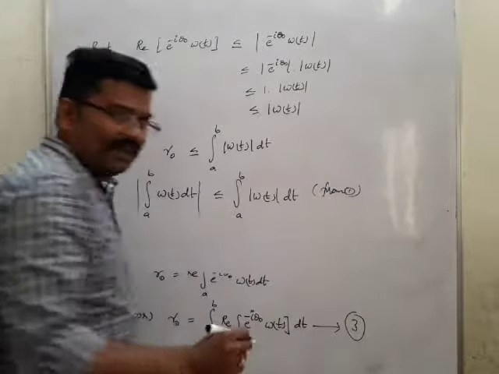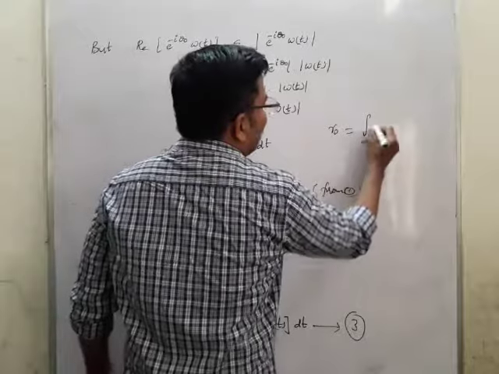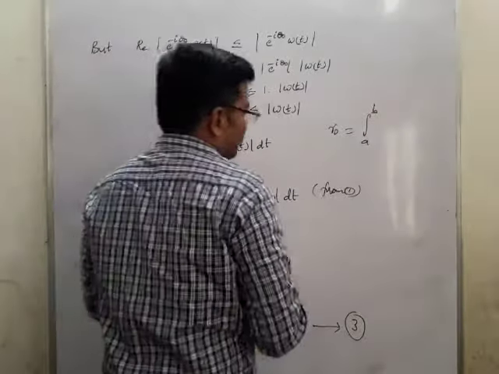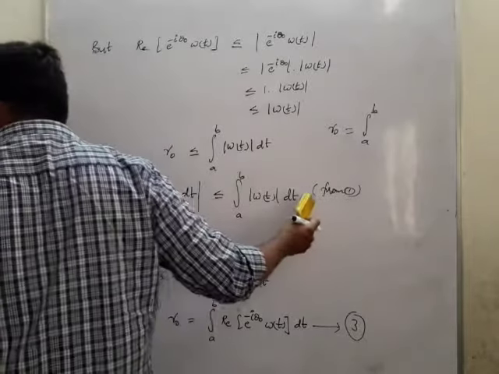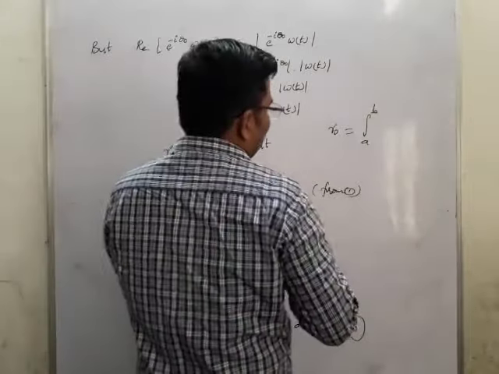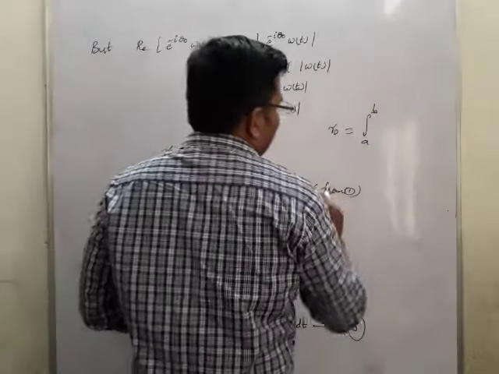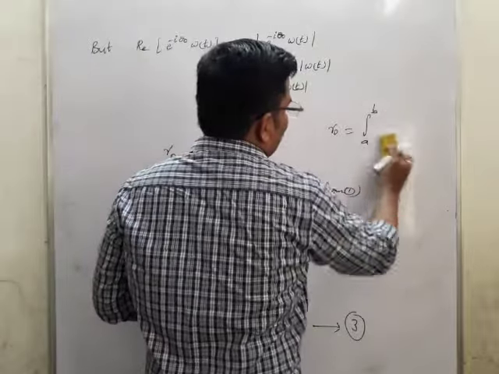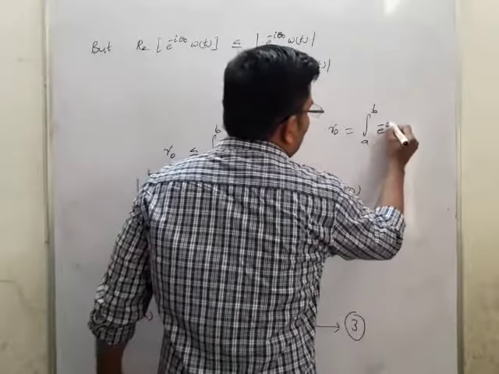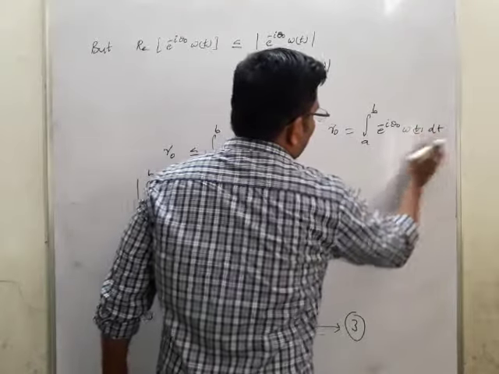What is that 1? We have already chosen. No, that is r naught is equal to integral a to b e power minus i theta naught w of t dt. This we have chosen, no?